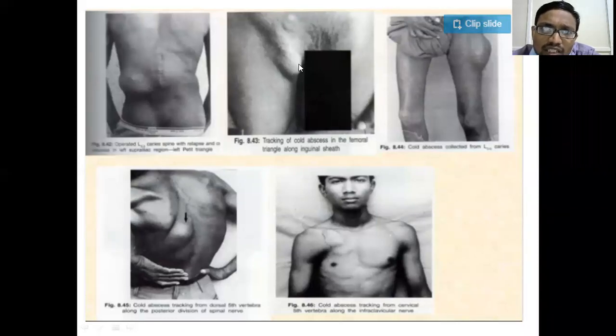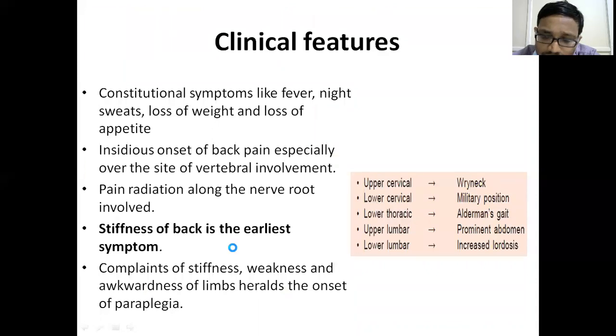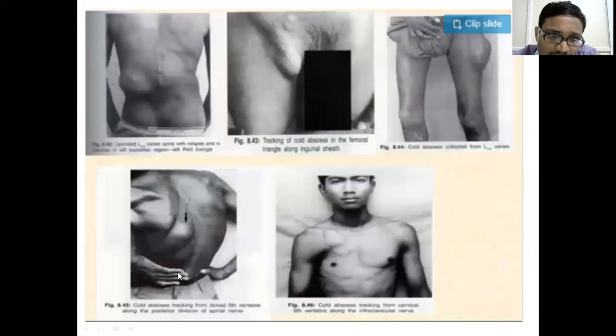Or it can tract along the inguinal ligament, or along the lateral aspect of the thigh, forming an abscess there, or along the infraclavicular nerve and then come here. This abscess tracked along the posterior division of the spinal nerve, not the anterior division, and has presented as an abscess in the back. So these abscesses can track.